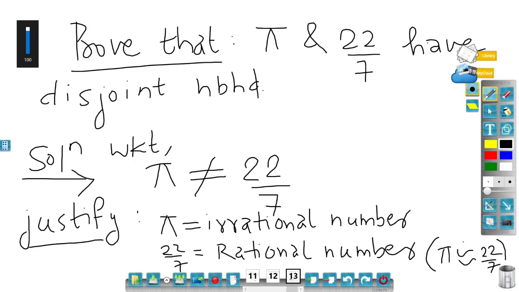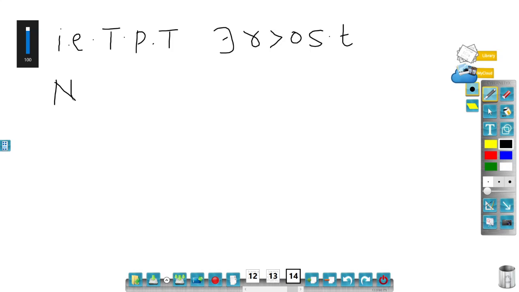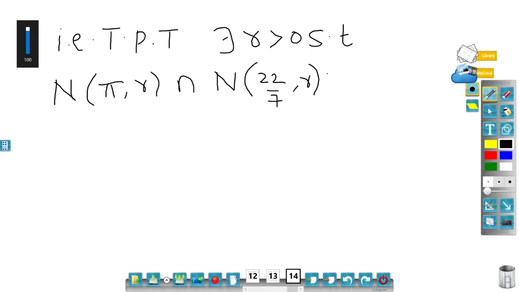Okay, so I need to prove that pi and 22 by 7 have disjoint neighborhoods. That is to prove that there exists r greater than 0 such that N(pi, r) intersection N(22 by 7, r) is equal to empty.